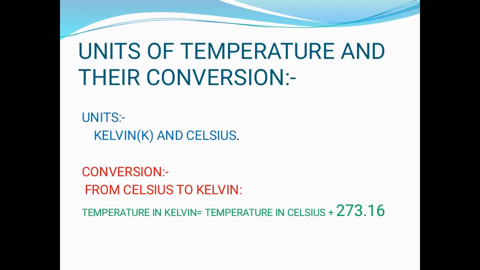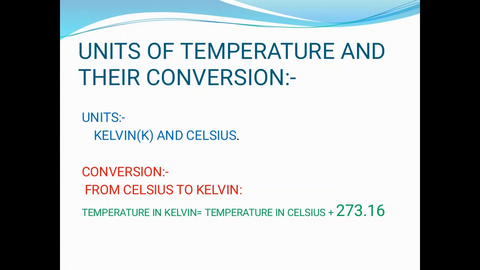If you look into the units of temperature, there are the Fahrenheit, Celsius and Kelvin scales, but the most frequently used units are the Kelvin scale and the Celsius scale. So first we will look into the units of temperature in terms of the Kelvin scale and Celsius scale. Actually, we have to learn the conversion between the Celsius scale and Kelvin scale, because sometimes it will be given in Celsius scale and we have to understand it in terms of Kelvin scale, or if it is given in Kelvin scale, we have to know it in terms of Celsius scale. So we will look into the conversion also.